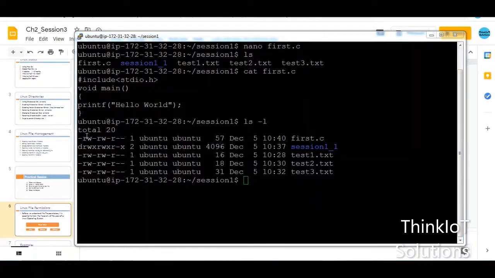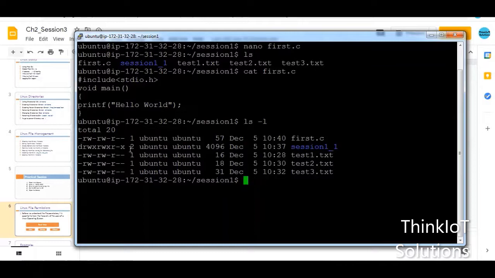Every file you can see has 10 fields here. The first field tells you whether it's a file or a directory. If it's a directory, as in this case, the first field is d, and if it's not a directory, the first field is just a dash. That is how you can tell whether something is a directory or a file. The session1_1 is a directory, so it has d as the first field, but for all other things the first field is a dash. After the first field, there are totally 9 fields, and the first 3 fields are read, write and execute.